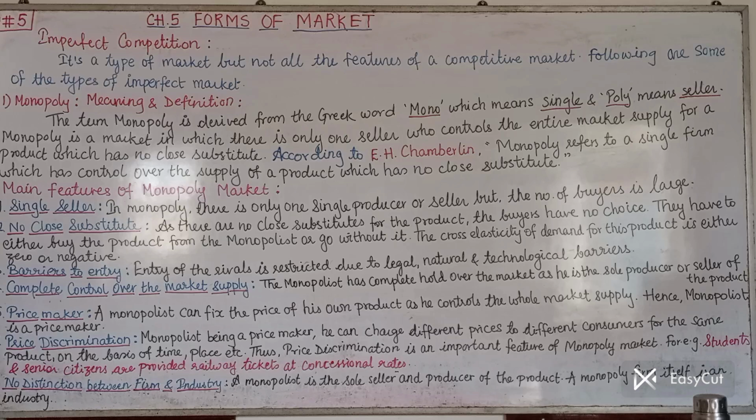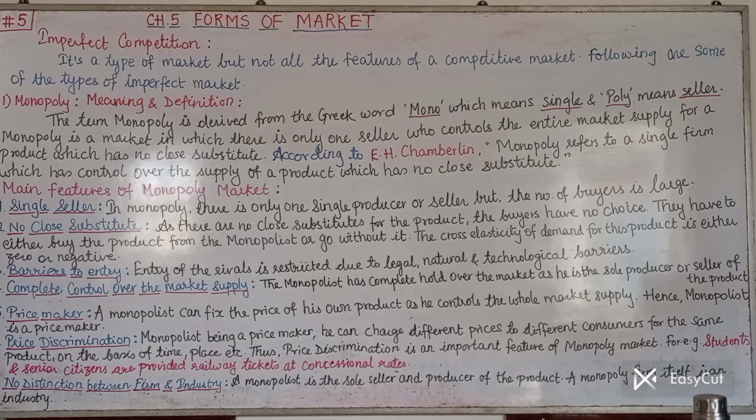See, what is imperfect competition? It is a type of market, but not all the features of a competitive market. It is that type of market in which some features are common, but not all the features of the competitive market. Now, what are the types?